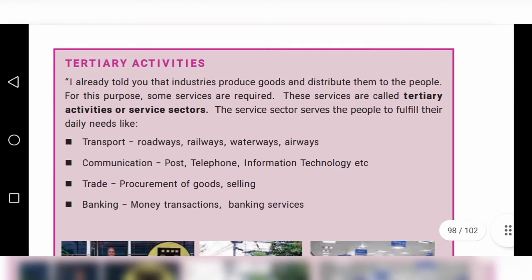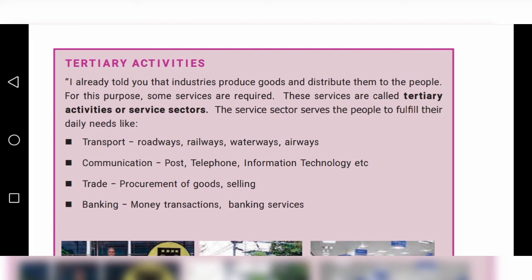Next one, communication. What are all the methods they use for communication? Post office. Next one, telephone. Next one, information technology, and so on. So these are all called communication.